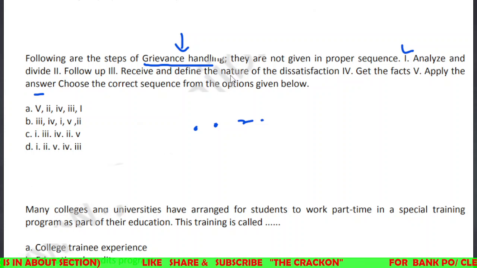What is 3? Receive and define the nature of the dissatisfaction. This dissatisfaction is sometimes the nature of this particular grievance. Receive and define the nature of the dissatisfaction. So we have seen 3, and let's look at 2. What is follow up? Analyze and divide, next we will do the follow up.